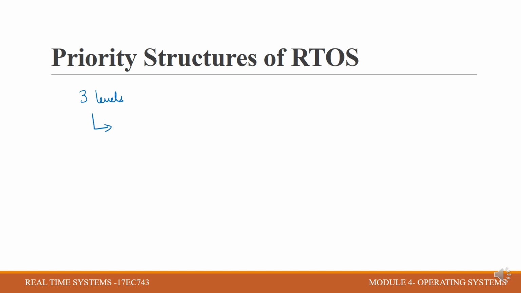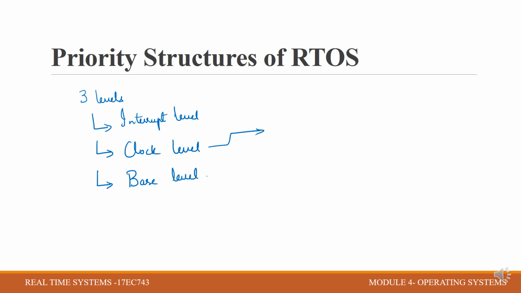The first one is interrupt level, then clock level, and base level. In the clock level we have two subsections, that is cyclic task and delay task.